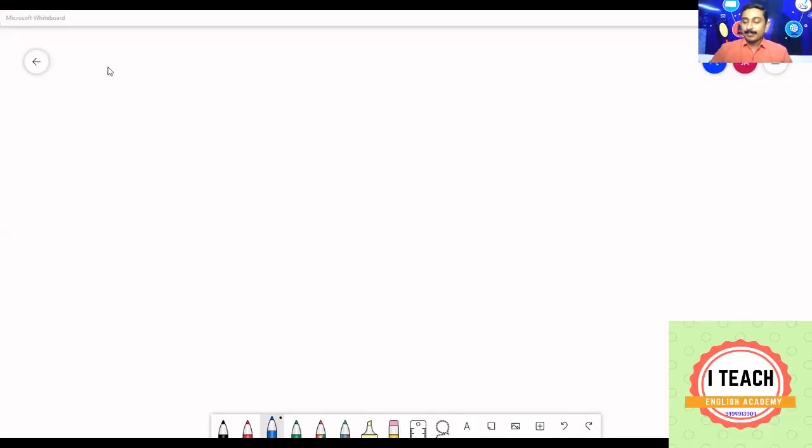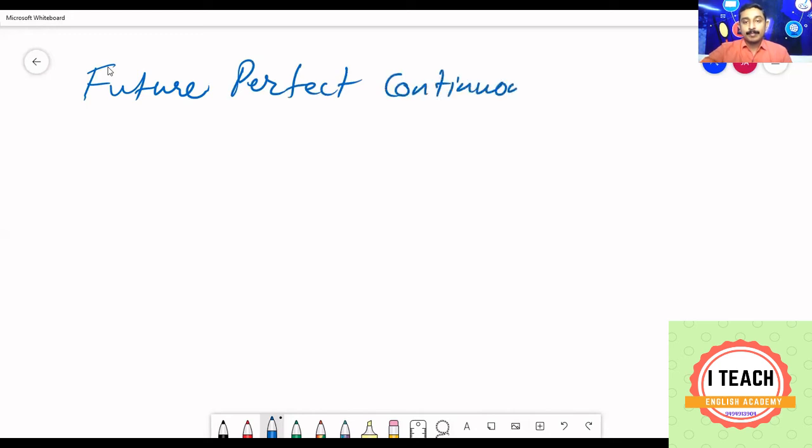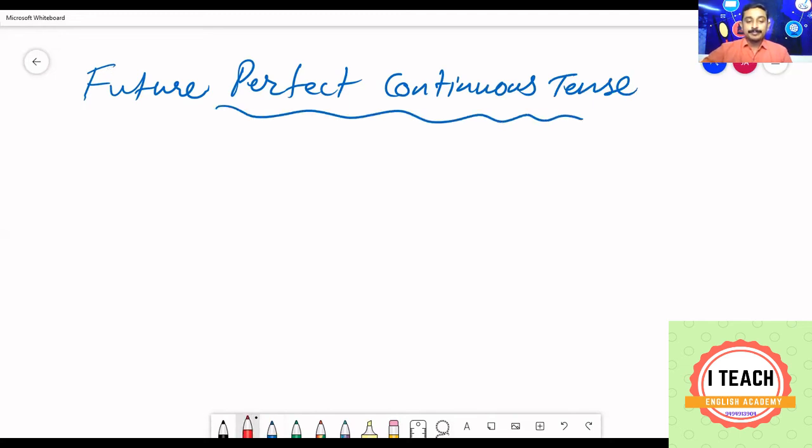Okay. Moving on to the structure of future perfect continuous tense.